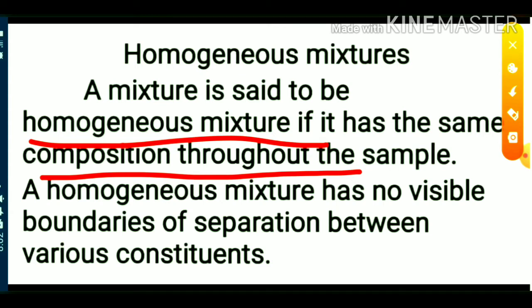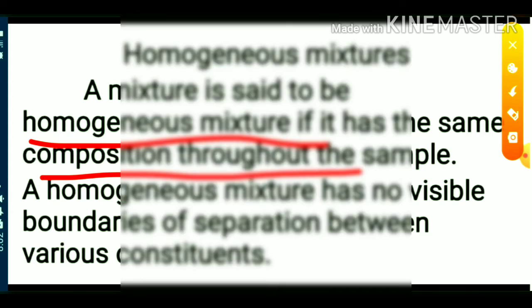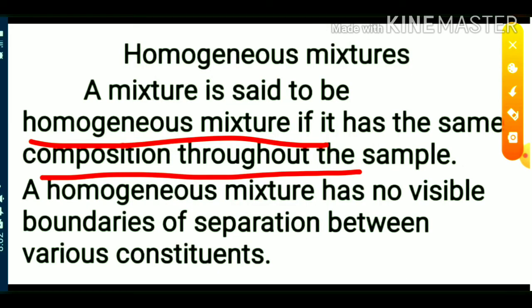Another example is sugar solution. Sugar is completely dissolved in water, so we cannot see any separation in that solution. There is no separation between sugar and water. This type of mixture is known as a homogeneous mixture. A homogeneous mixture has no visible boundaries, which means there is no separation between these two substances.